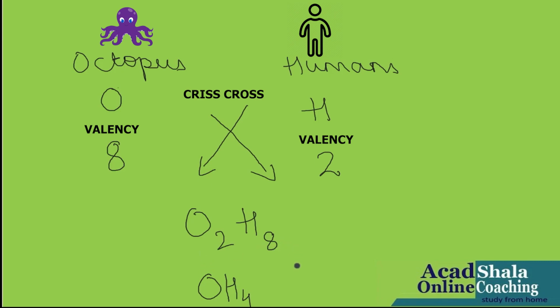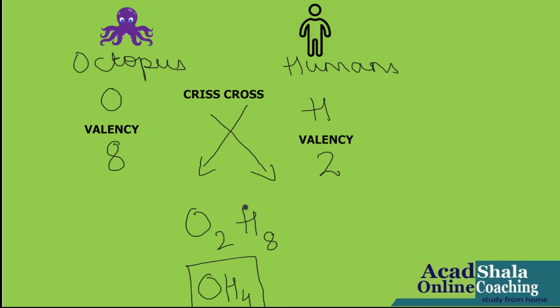How has it come? 2 ones are 2, 2 fours are 8. And it has come out to be OH4. So I have written the formula for this combination, that is OH4. The subscript 4 indicates the number of humans held by the octopus.